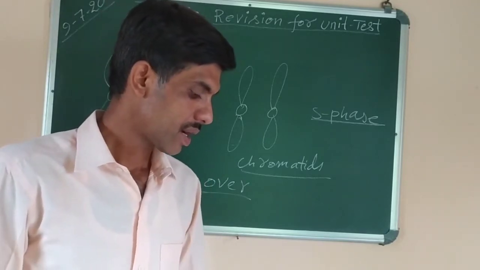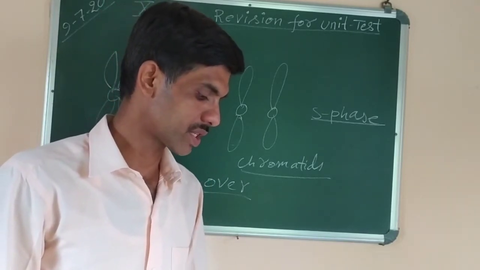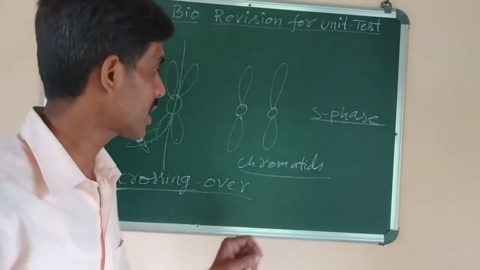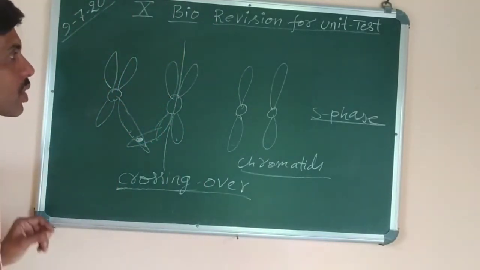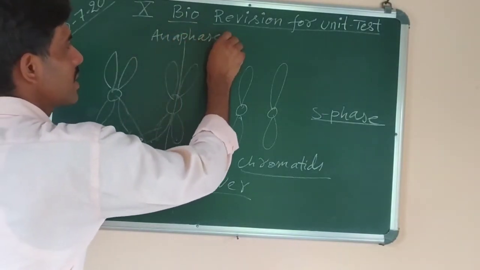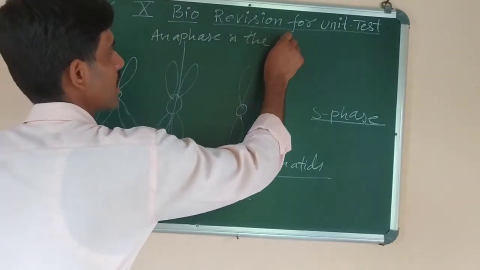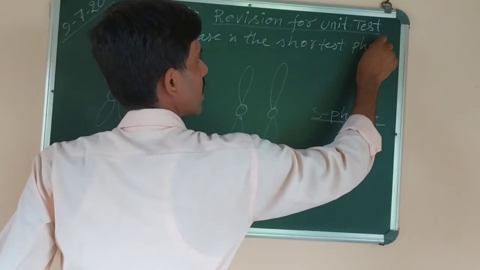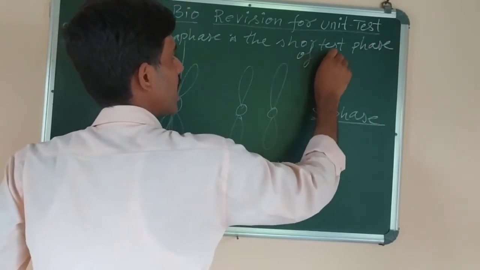Then number B, dash is the shortest phase of mitosis, prophase or anaphase. The correct answer is anaphase is the shortest phase. Okay, anaphase is the shortest phase of mitosis.